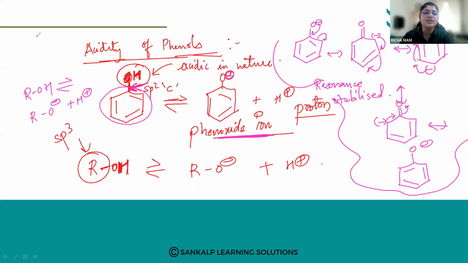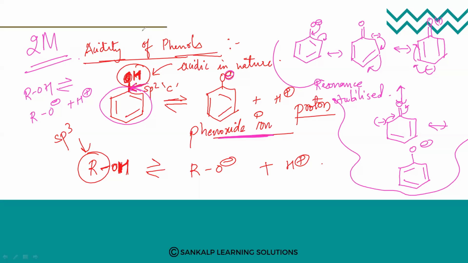So this is an important question for 2 marks. Phenols are more acidic than alcohols. What is the reason? Write down the question: Phenols are more acidic than alcohols. Why? You can write like that. So you have to write the points.